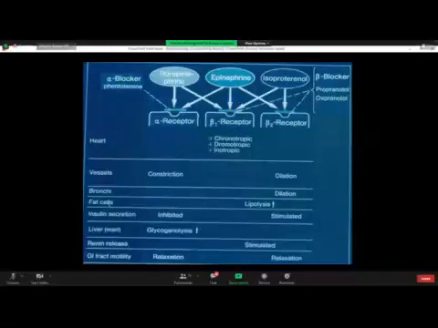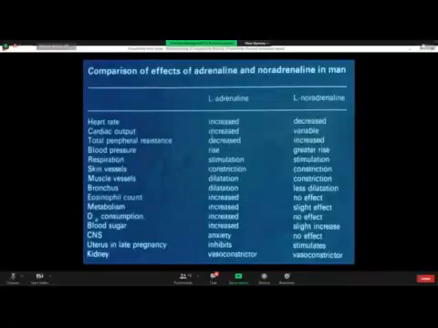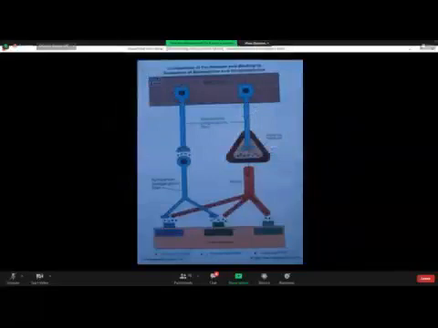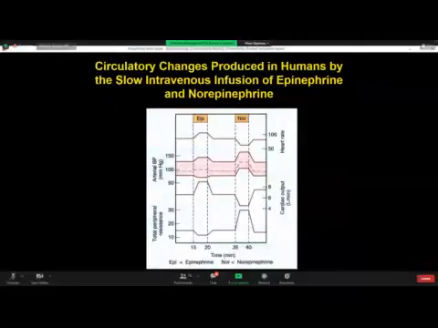GIT, smooth muscle motility: relaxation in both the cases by alpha receptors and beta-2 adrenergic receptors. Now, this is probably the last slide of adrenal medulla, that is the comparison of adrenaline and noradrenaline. Sometimes there is a direct MCQ. Now, before going to this slide, let us see the effect of the two catecholamines on the cardiovascular system. Look at the upper column of the slide. Epi means epinephrine, and nor means norepinephrine.